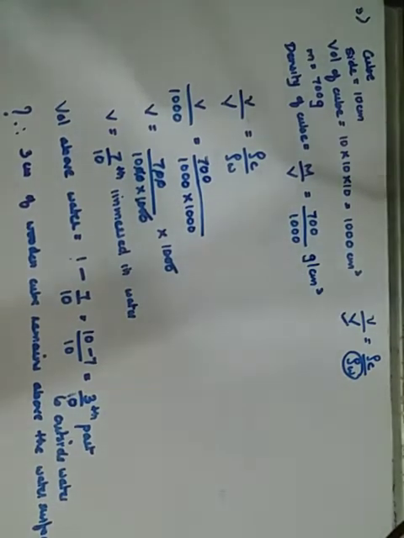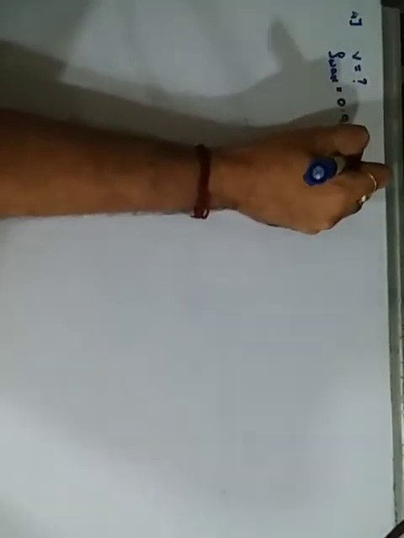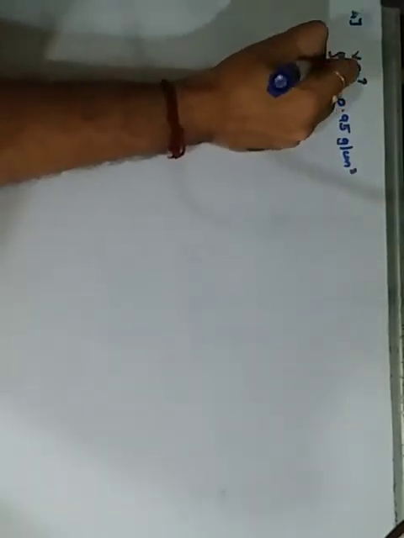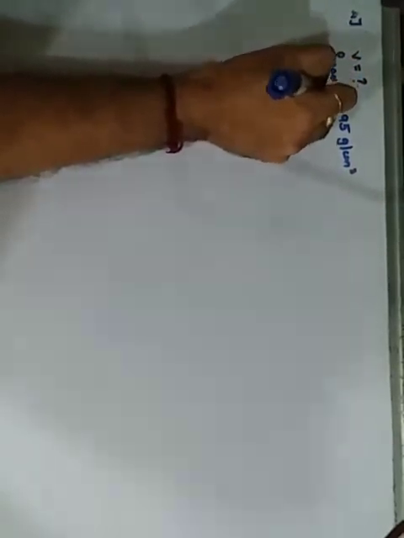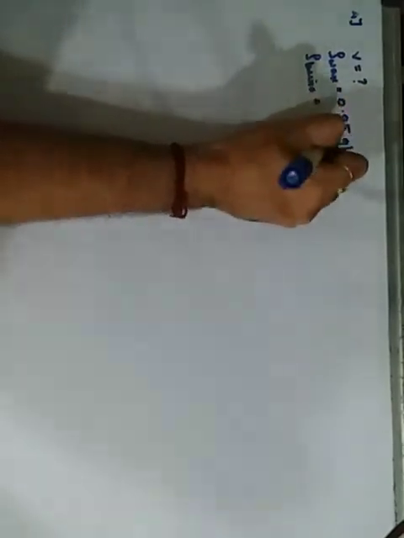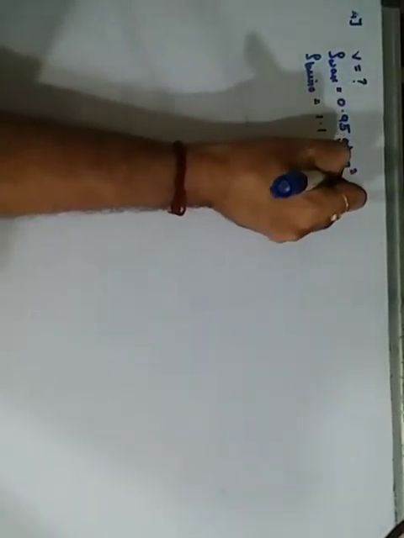The fourth question says a piece of wax floats on brine. Brine is a liquid. What fraction of its volume is immersed inside, means small v is required. The density of the wax is given to you, it is 0.95 grams per centimeter cube, and the density of the brine is 1.1 grams per centimeter cube.